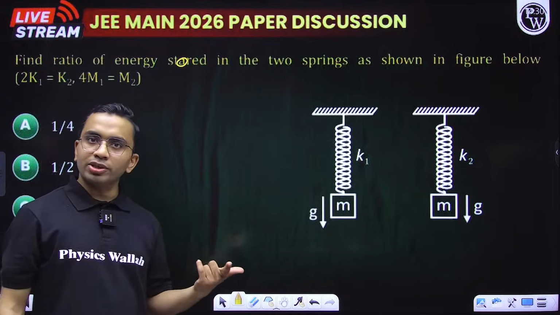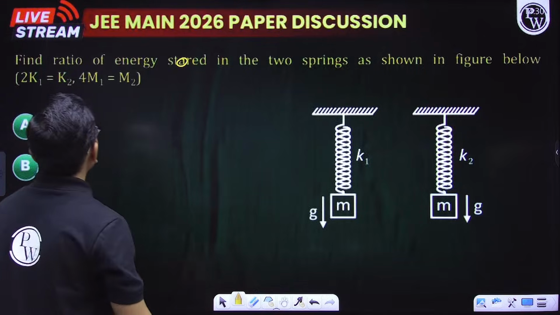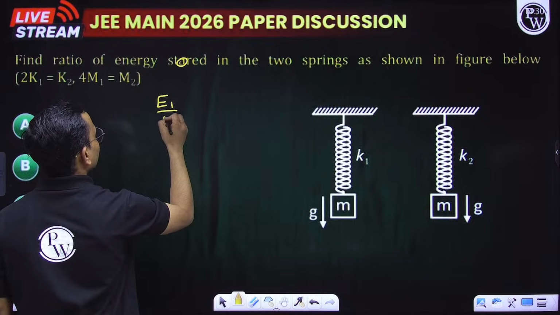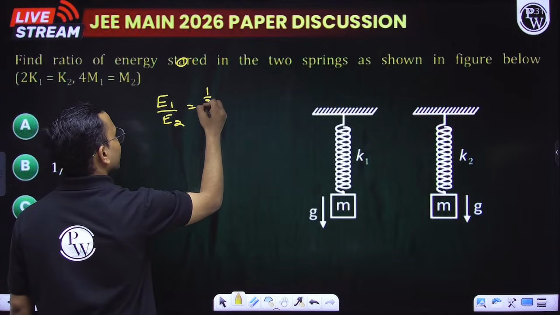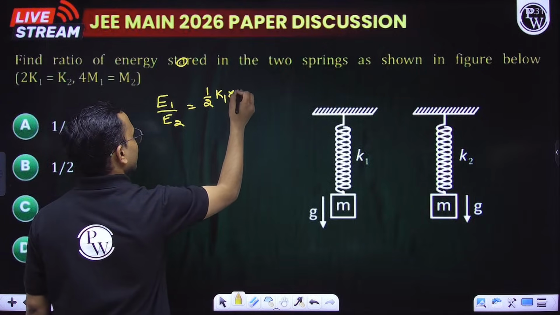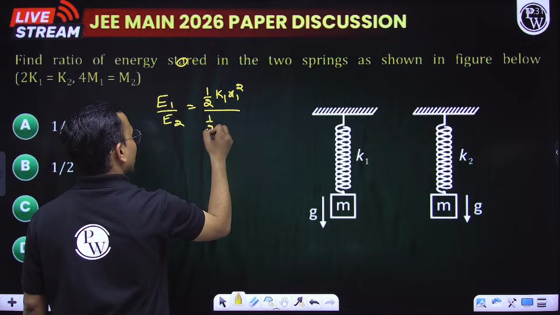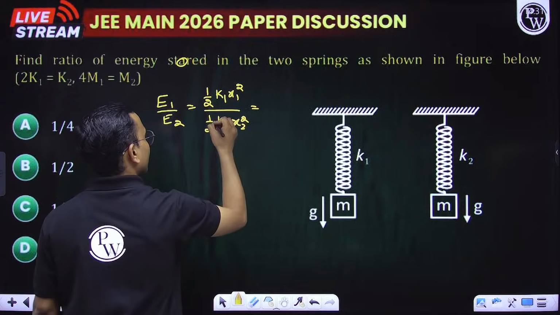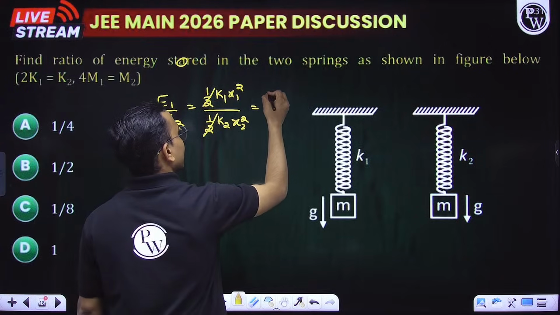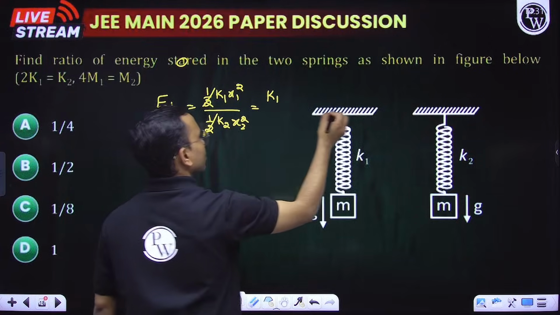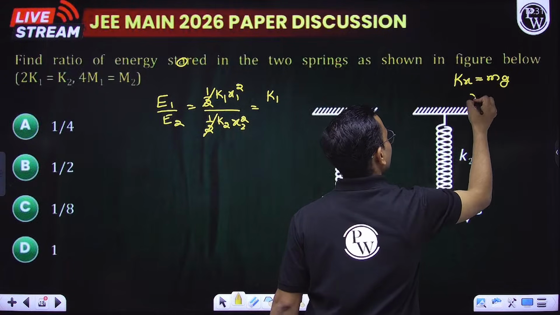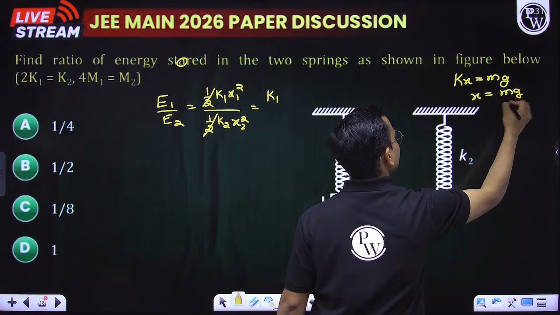Now how to find the potential energy? Half kx square. Okay, spring potential energy we need. So if I take the ratio E1 by E2, that is half K1 x1 square divided by half K2 x2 square. Half got cancelled. What is x1? We write Kx equals mg at equilibrium, so x is basically mg by k.